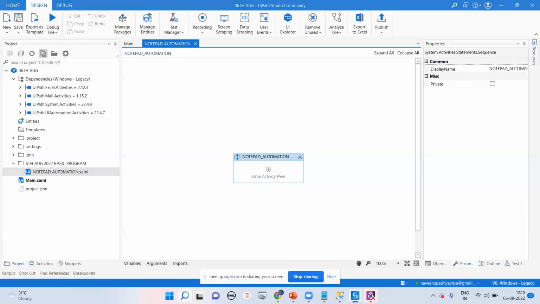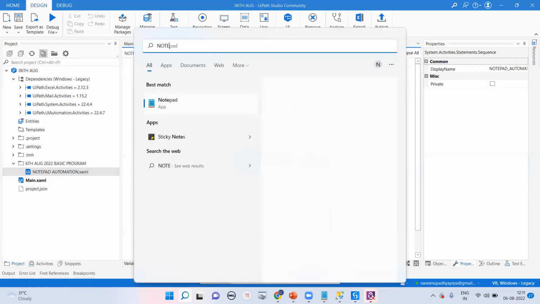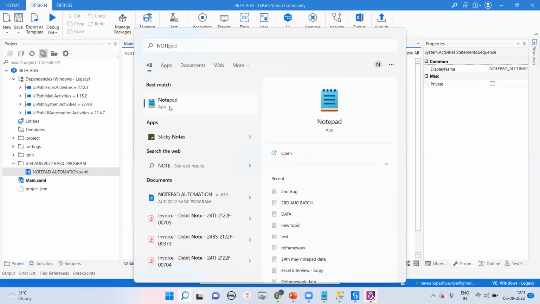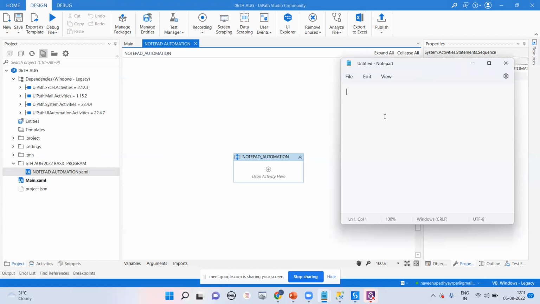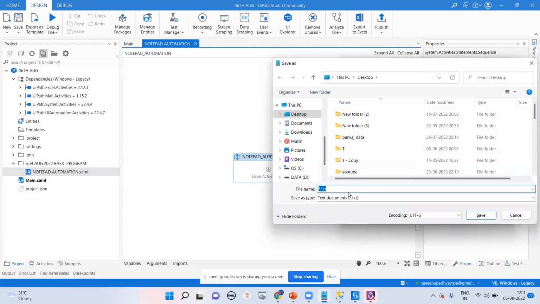The manual process right now is we have to open and launch the particular Notepad. After that, we have to write here hi and hello, whatever you want. After that, you go for save. You click on File, and there we go for Save As. But if you use the shortcut Control S, and here I can choose the desktop, and you can save. We can go like this way also. So only these things you have to do using RPA UiPath.